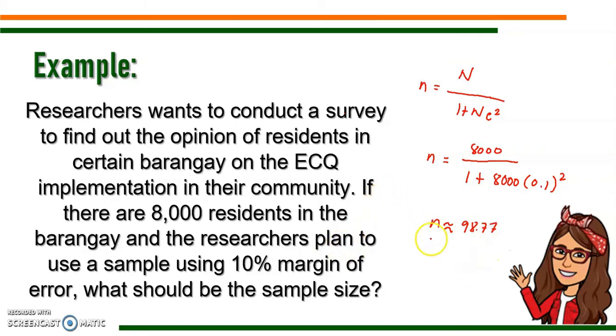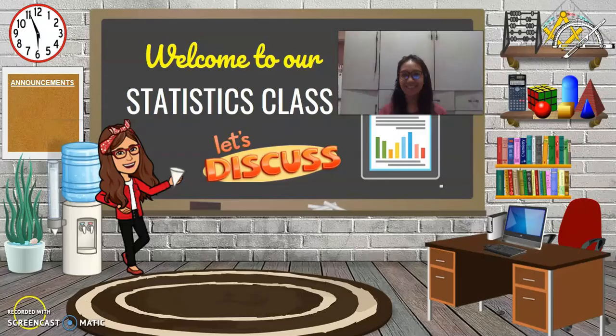Now, it seems odd because n is a sample size and we are looking for the number of residents. So, our answer should be in whole number form, not in decimal form. Therefore, if we are going to round this off, the sample size is approximately about 99. Therefore, we expect that in the sample, 99 will be part of the survey that the researchers will conduct. So that's it on how we're going to use Slovin's formula in identifying the sample size given the population size and the margin of error.